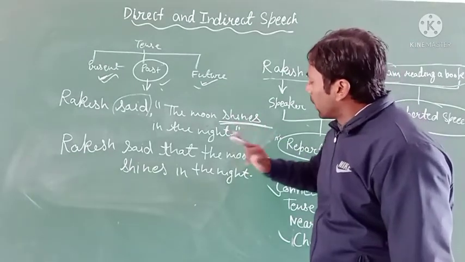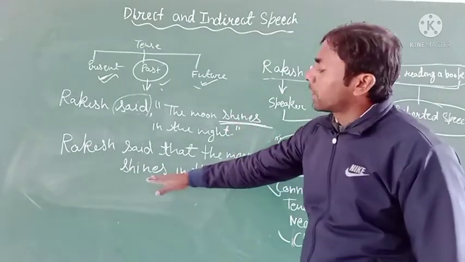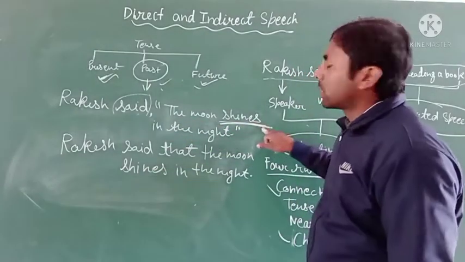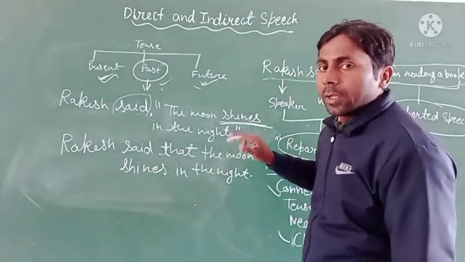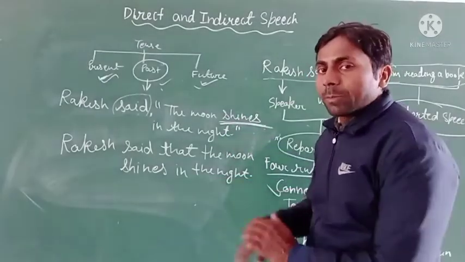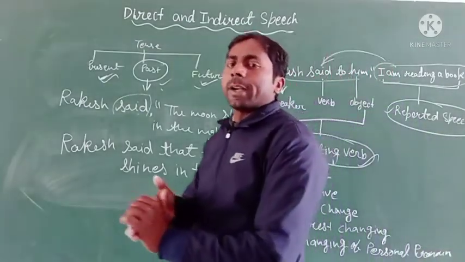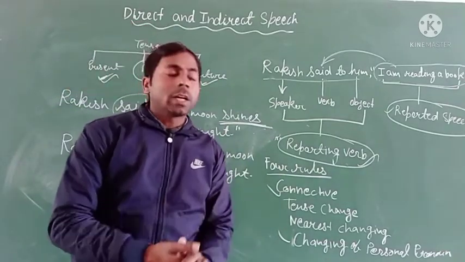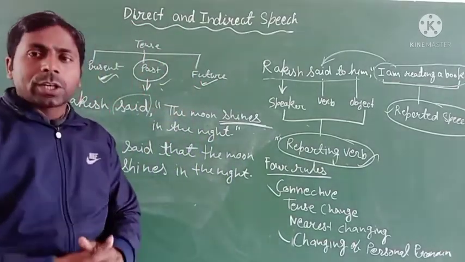But here there is no change of the reported speech. Why? Because this statement is a universal truth. Okay, universal truth. And in place of a universal truth, if you find any habitual things, then you have to make no change of the tense. Clear? So I hope you all understand it.